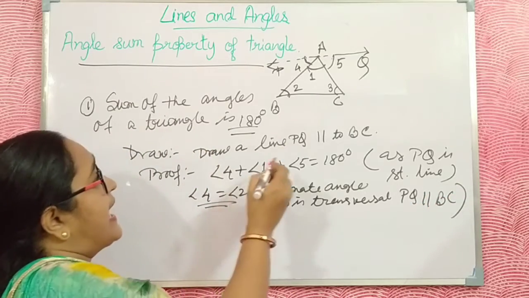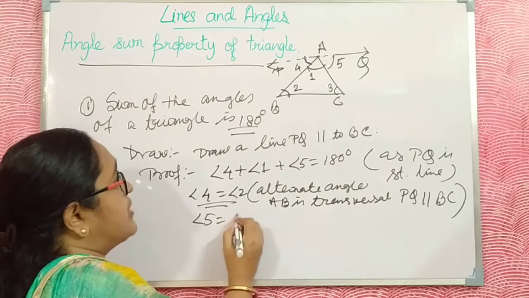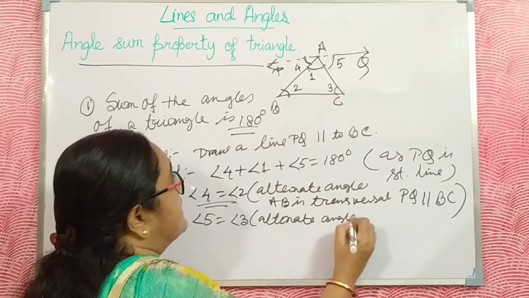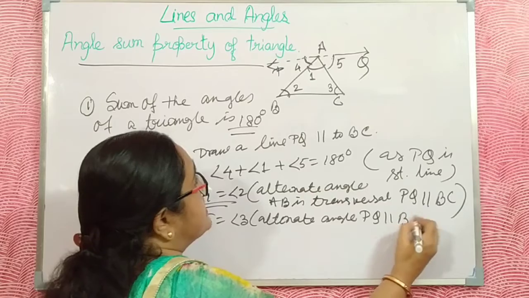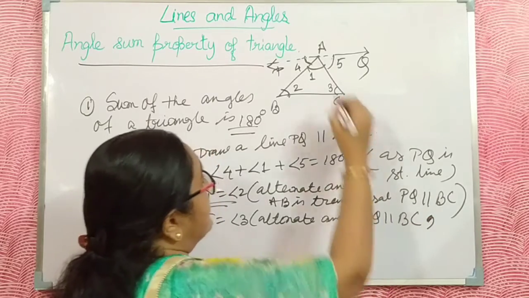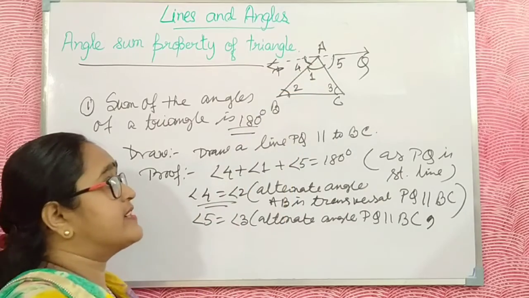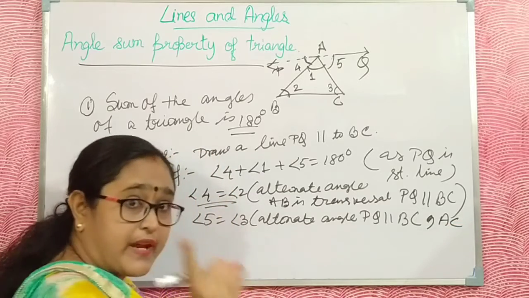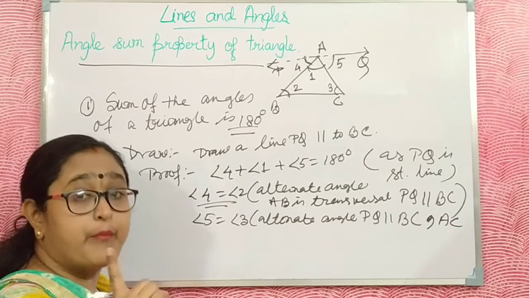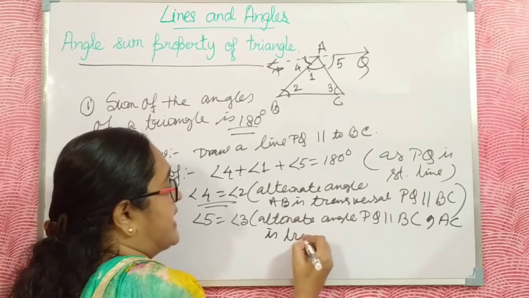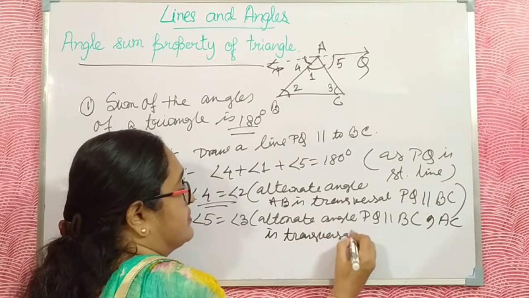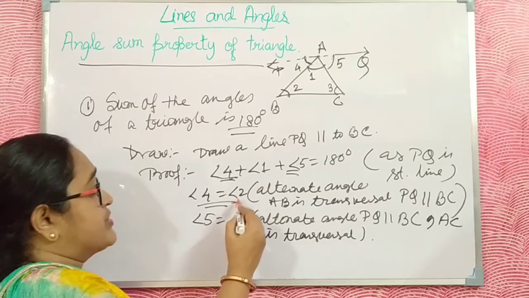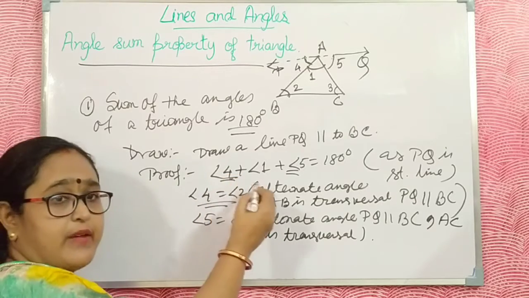Just like this, here also angle 5 is equal to angle 3 as alternate angles, PQ parallel to BC. Here AB is transversal and here AC is transversal. You must find which is the transversal. This is mandatory. AC is transversal. In place of 4 and 5 you put 2 and 3.